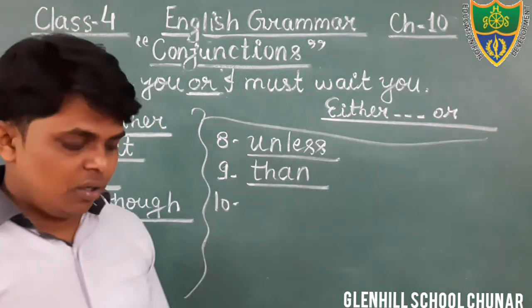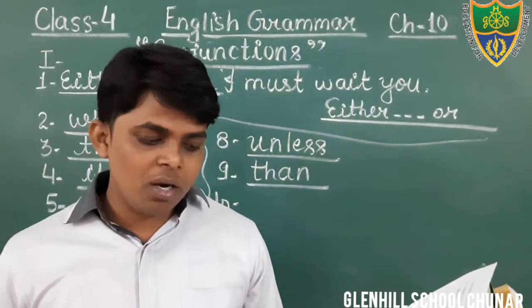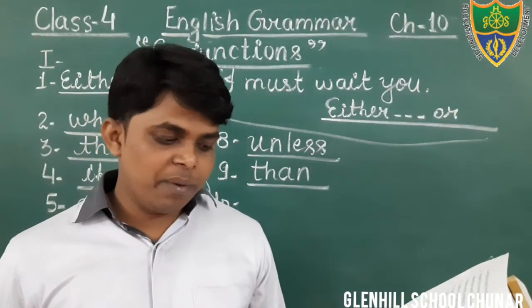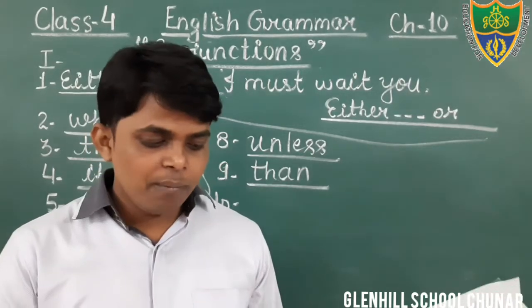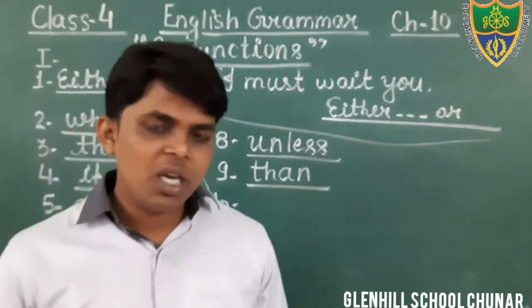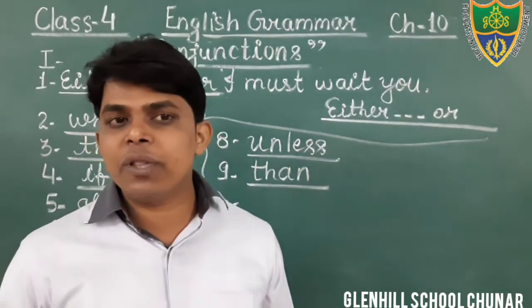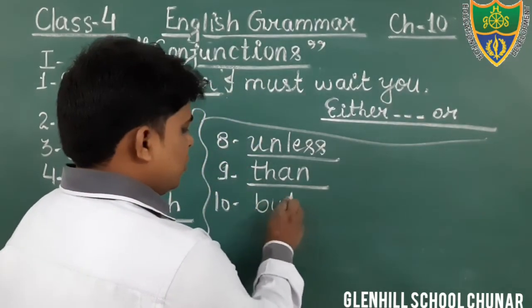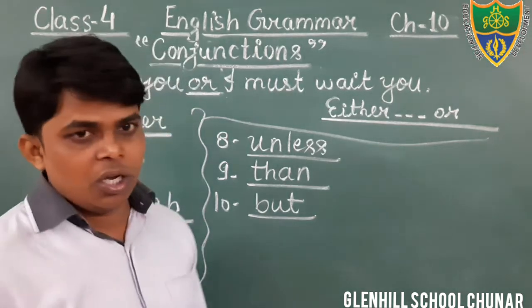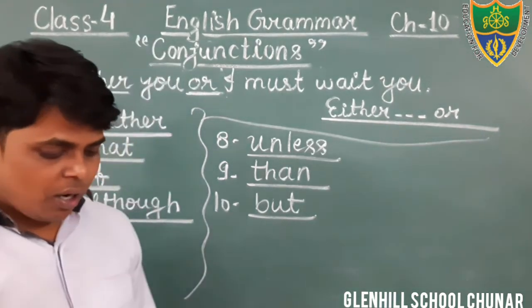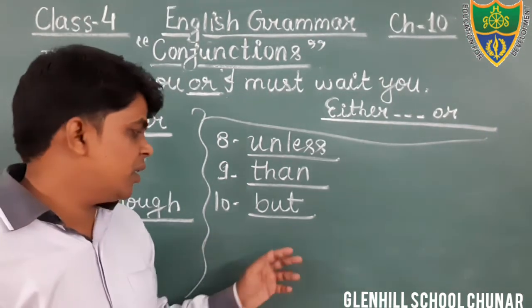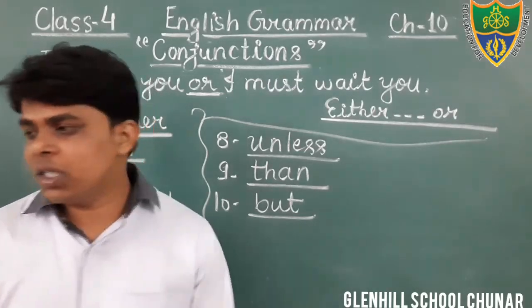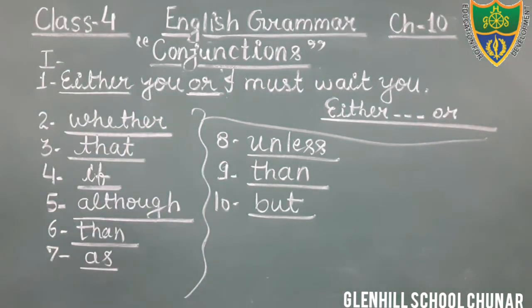Question number 10. Yes, students, Ravi hit the ball, but Pooja missed it. Ravi hit the ball, that is one sentence. Pooja missed it, that is another sentence. And these two sentences are linked with the word but. Therefore, that is a conjunction. Okay, just see question number 10. Ravi hit the ball, but Pooja missed it. In this sentence, the word but is used to join two sentences. Therefore, that is a conjunction. Okay, students.